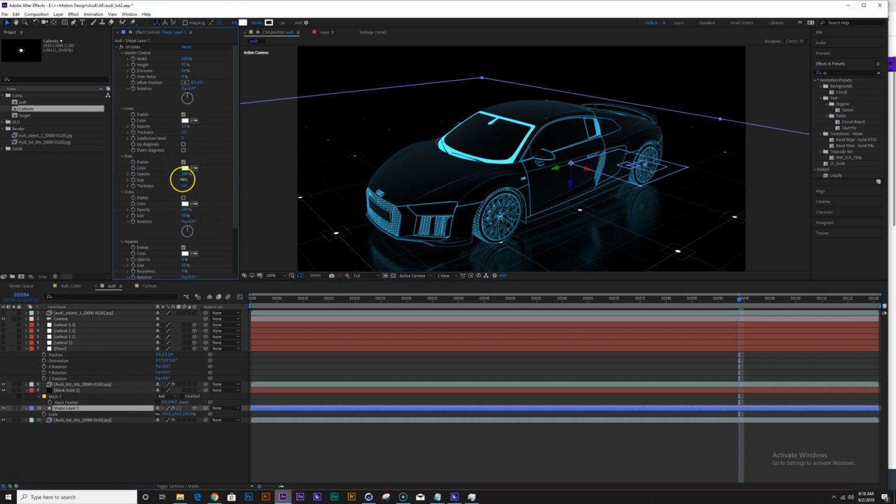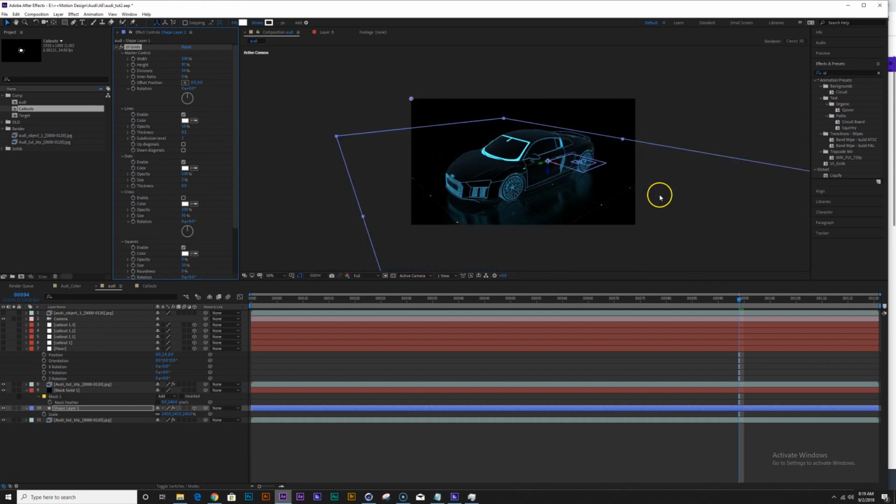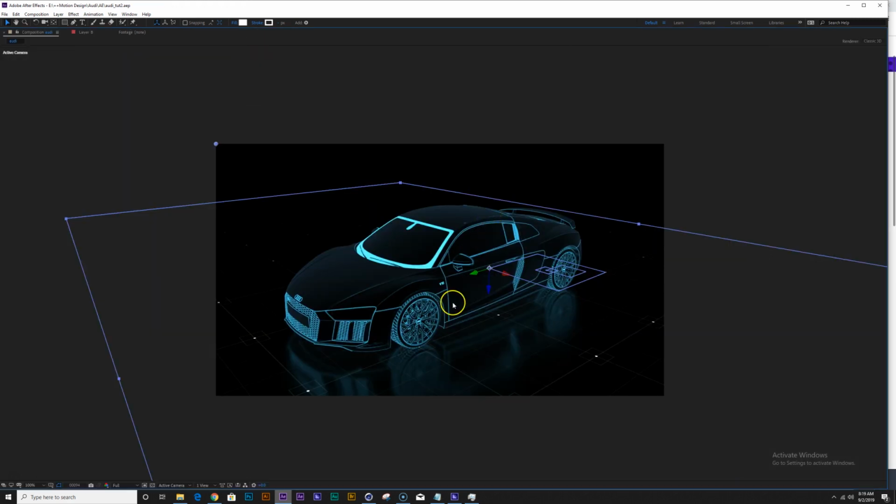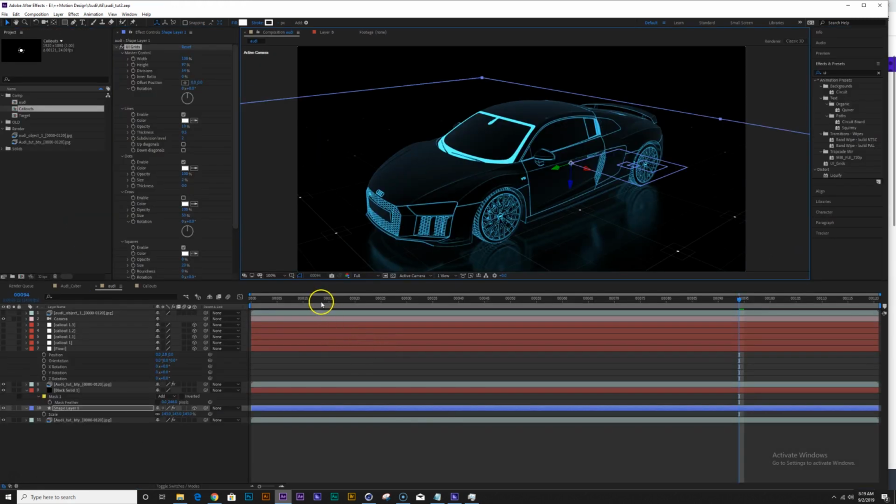Let's see. Make it 2. Okay, and maybe I can make this line width a little smaller too, like 0.5. Line thickness 0.5. Nice. Okay, so we have our floor here.